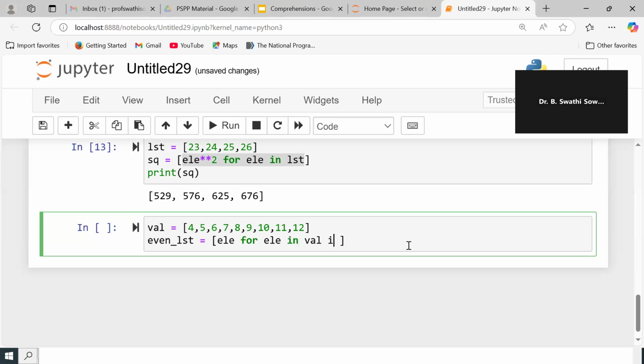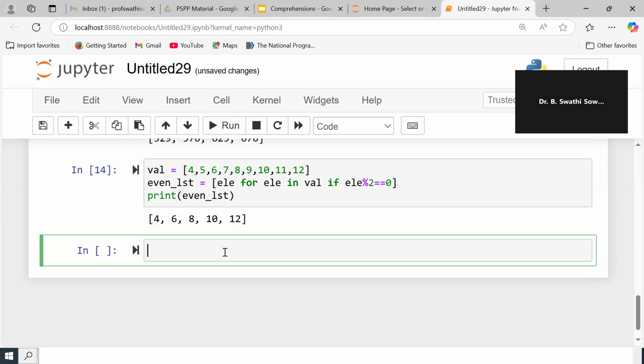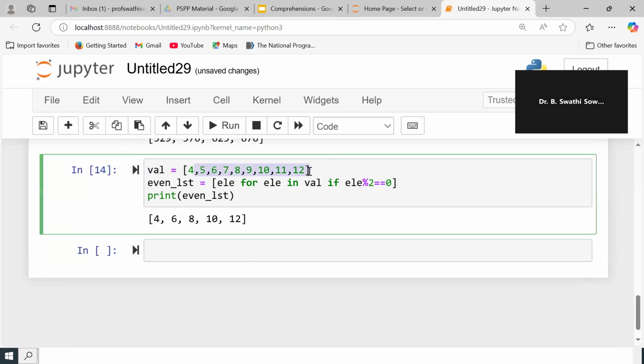I have to check one more condition: if that element modulus of 2 is double equal to 0 or not. Now I want to print the even list. Now I am running this. See here, I got all the even numbers from the list.